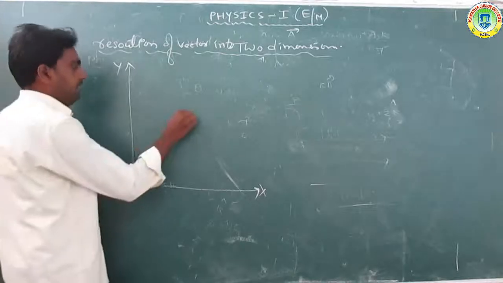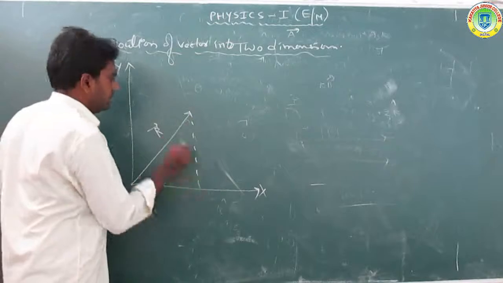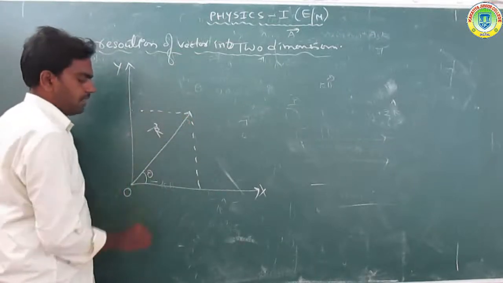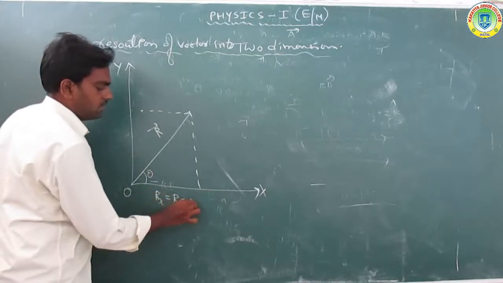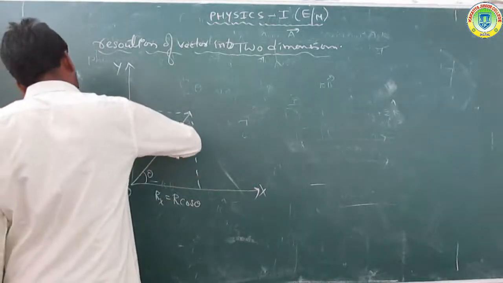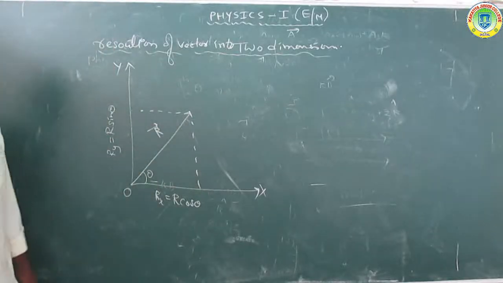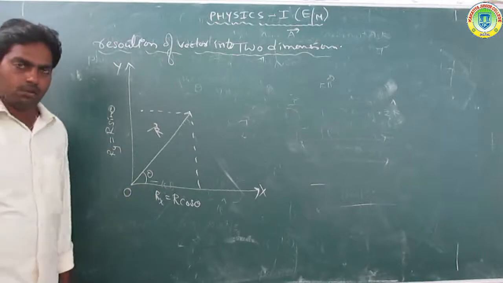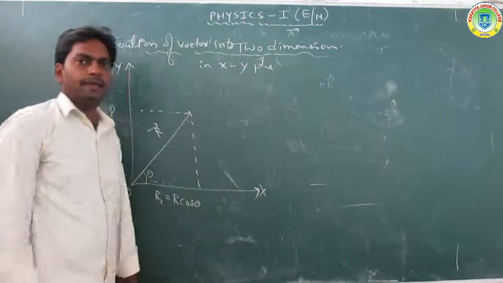R is taken as the resultant vector, making some angle theta. So Rx is equal to R cos theta along the x-axis, and Ry is equal to R sin theta along the y-axis. Here the vector is represented in two dimensions, in the xy plane.